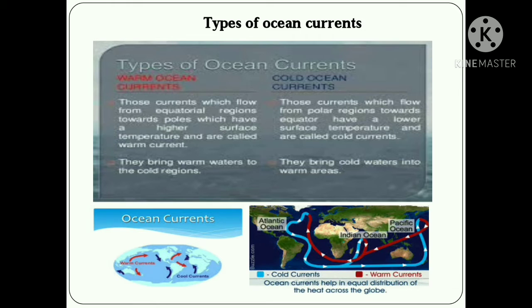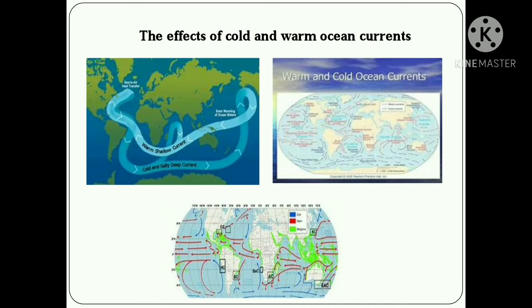The main type of ocean currents. Cold ocean currents and warm ocean currents are the two main types of ocean currents. The effect of cold and warm ocean currents. Cold ocean currents flow from polar regions to the equatorial region and warm ocean currents flow from equatorial region to the polar regions. Therefore, the ocean currents lead to the redistribution of water on the earth from the poles to the equator and from equator to the poles.